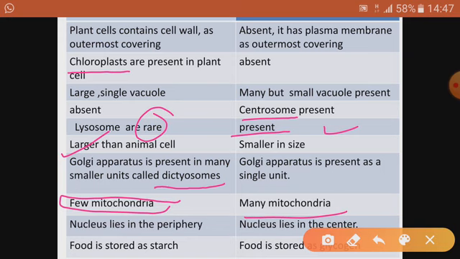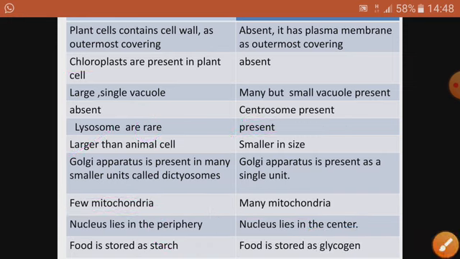Then in case of plant cell, nucleus is peripheral. Periphery means towards the boundary line. Why is it peripheral? Little bit pushed towards the boundary line because of the large central vacuole. It has a vacuole which is larger in size, so vacuole pushes the nucleus towards the periphery. Whereas in case of animals, the nucleus lies in the center because vacuoles there are very small in size. Then food is stored in case of plant cell as starch, and in animal cell the food is stored as glycogen.